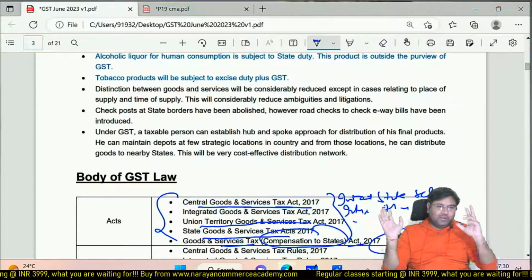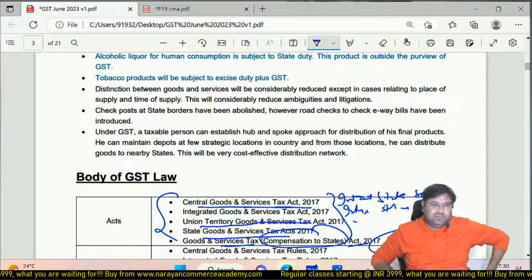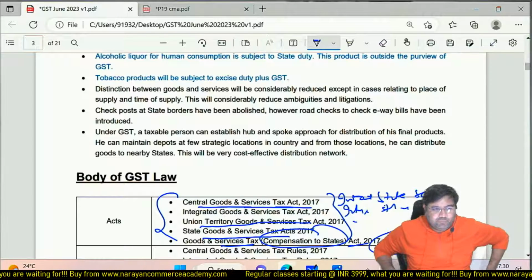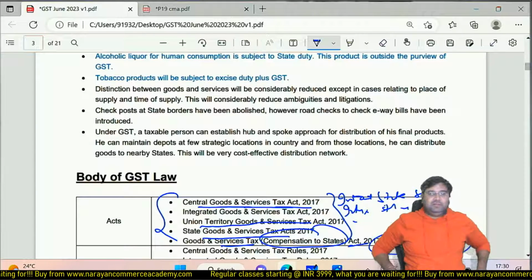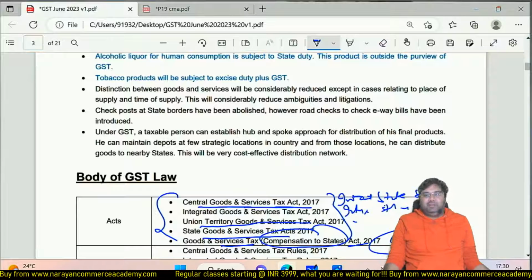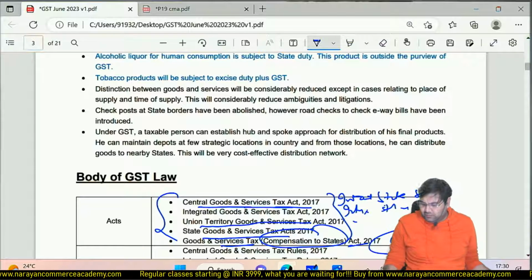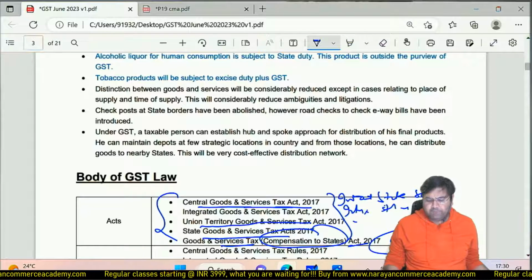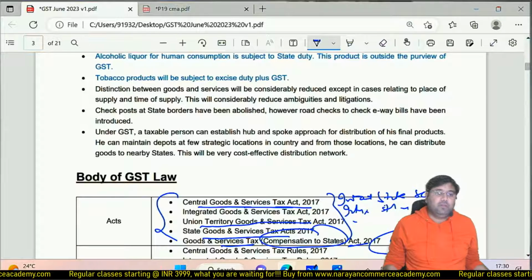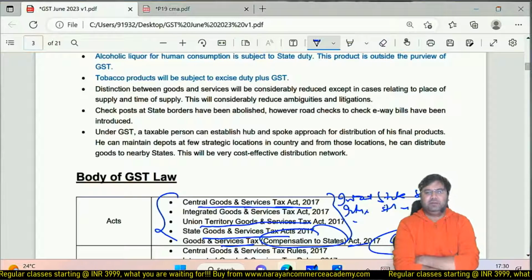And I would like to share one incident with you. One of the GST officers said to me, when GST was implemented, I was CFO of one company, a power company. He said to me, that time I was in charge of GST implementation.